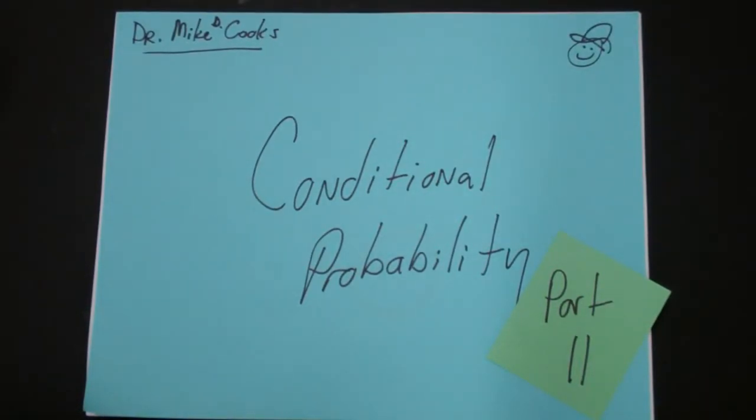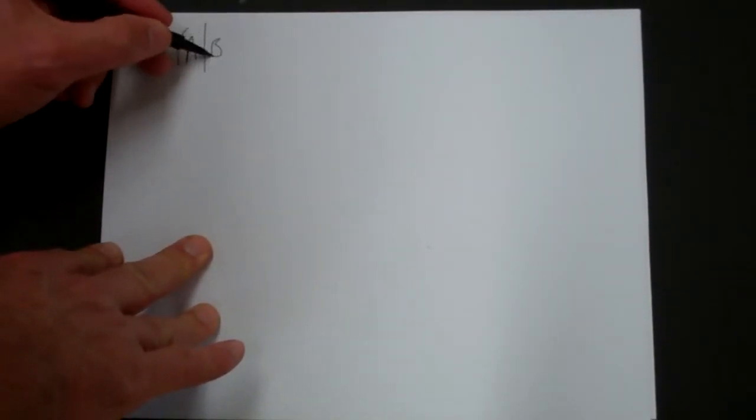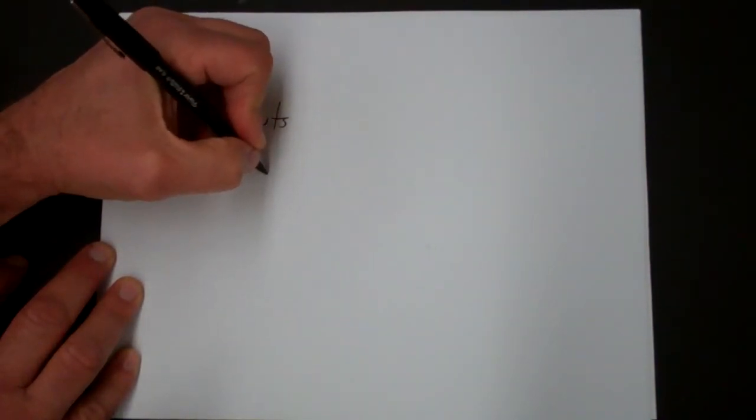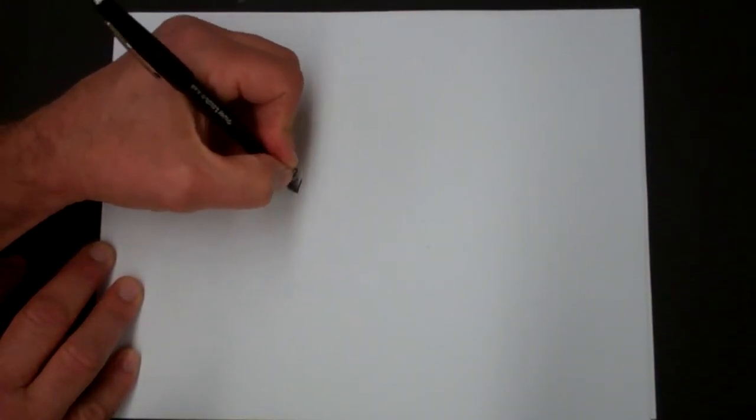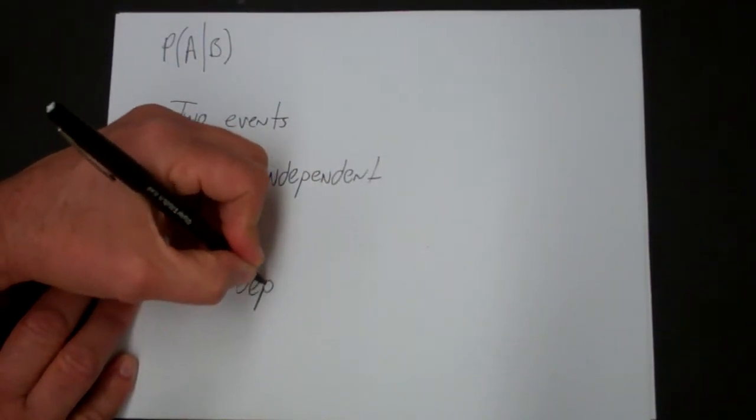This is the second video on conditional probability. And remember, when we talk about conditional probability, we use the notation, the probability of A given that B has occurred already. And in this video, we want to talk about a particular concept, the concept of two events and whether they're independent or whether they're dependent.